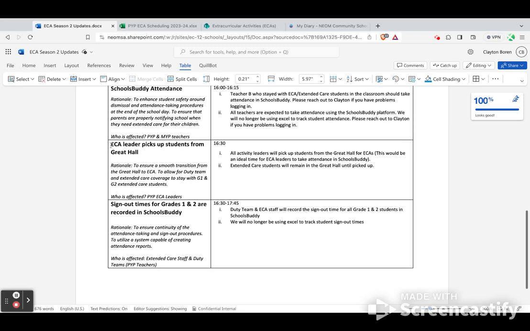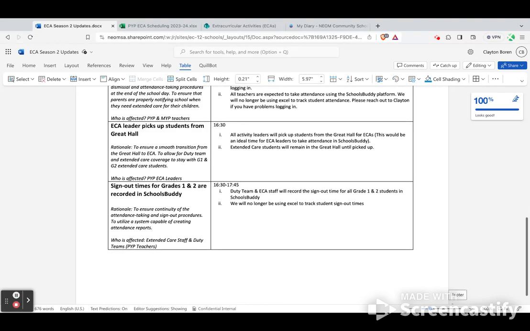The next thing here is the ECA leader picks up students from the Great Hall. So basically at 4:30, if you're a PYP ECA leader, you need to go to the Great Hall and find the group of students that you're working with. There will be still signs on the tables so that the teachers know where they're supposed to sit. The duty team has them in the right place. And you know you're supposed to go pick up your students. Double check your registers when you pick them up to make sure everything's correct.